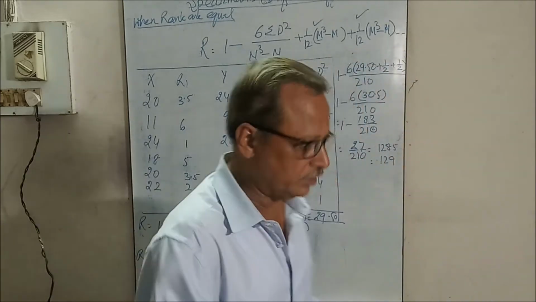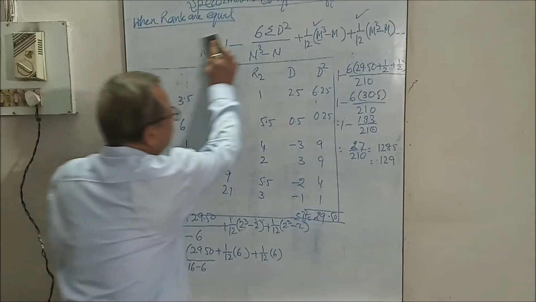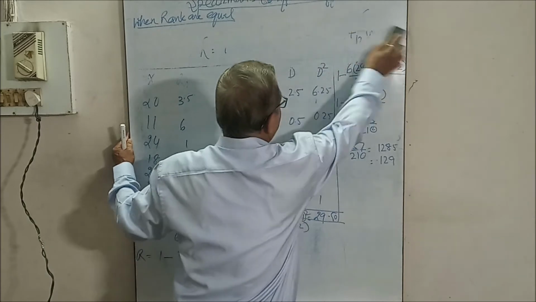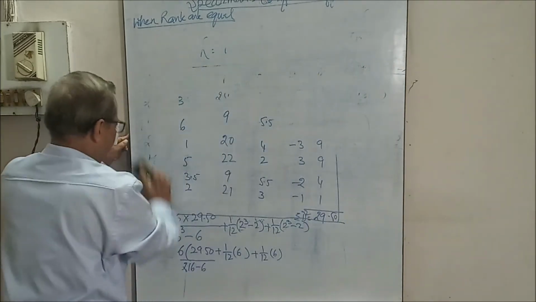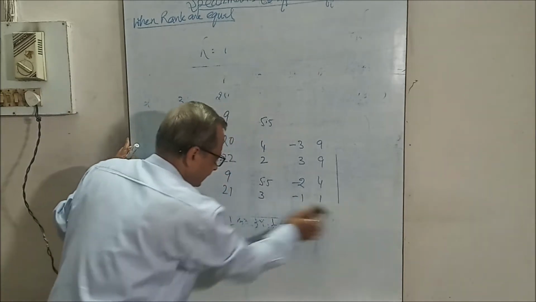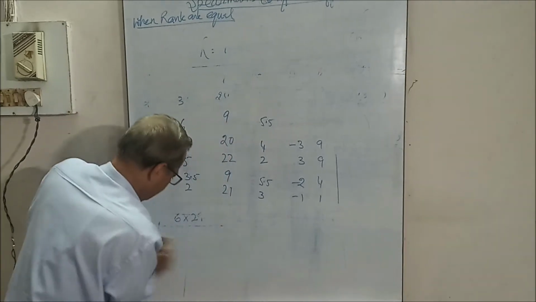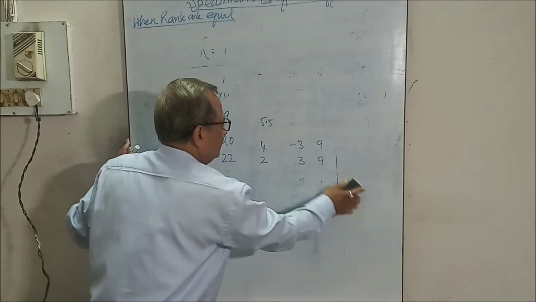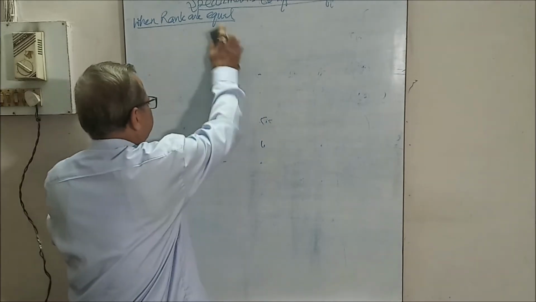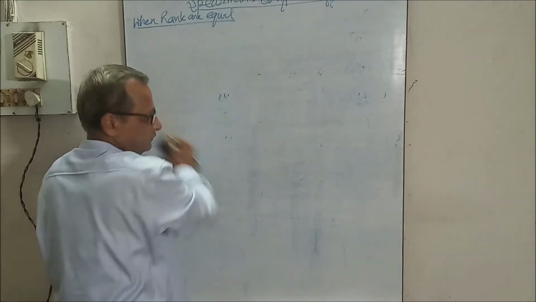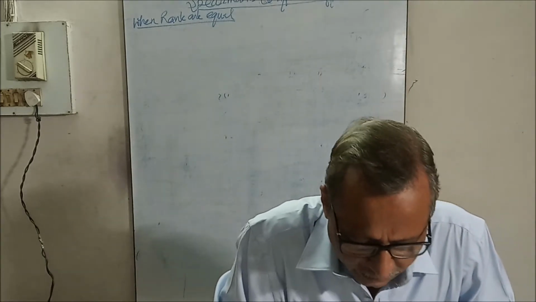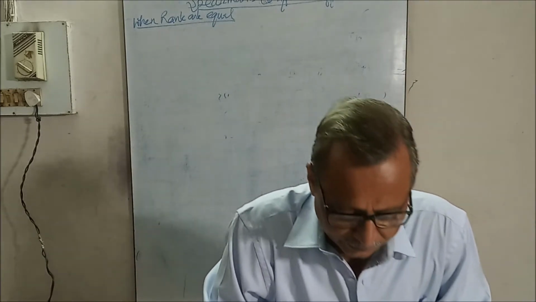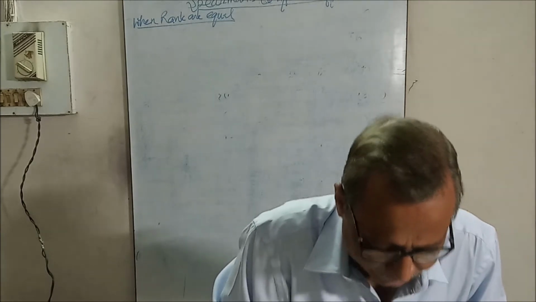Now another question we'll take. The same formula will apply here, and that example is given in your book. See, calculate the coefficient of rank correlation from the following data.